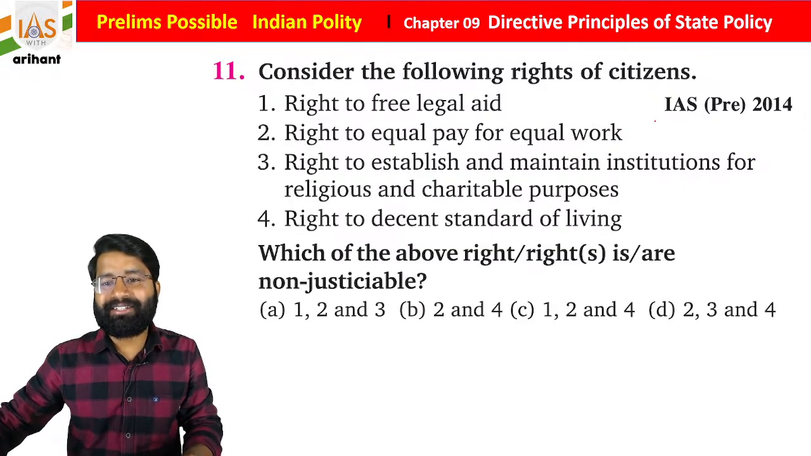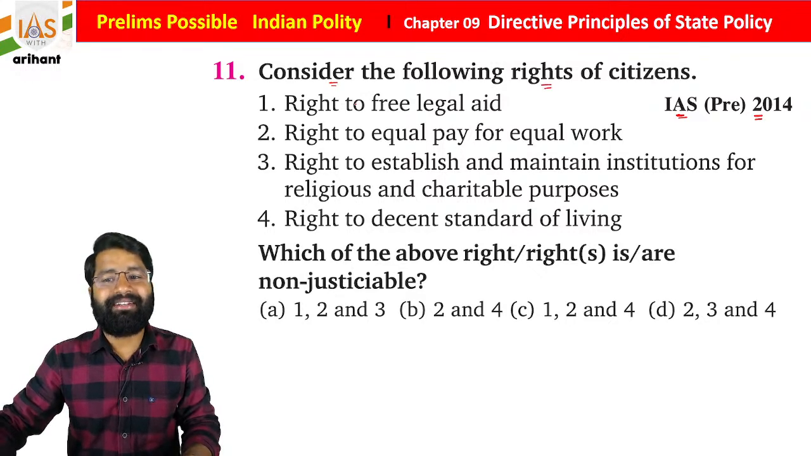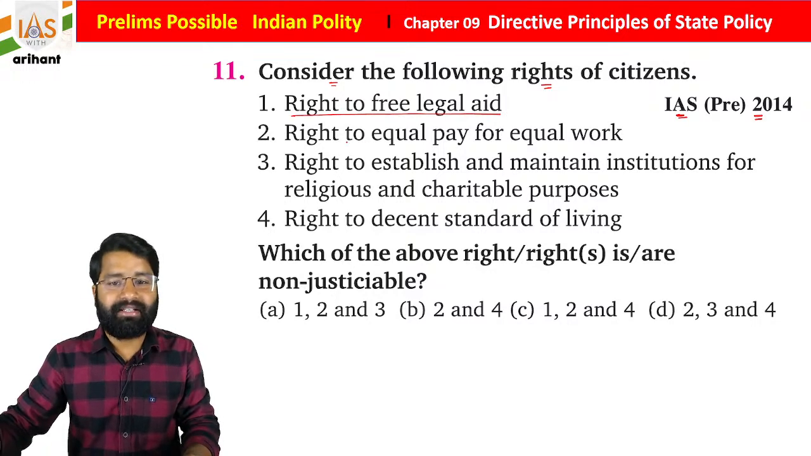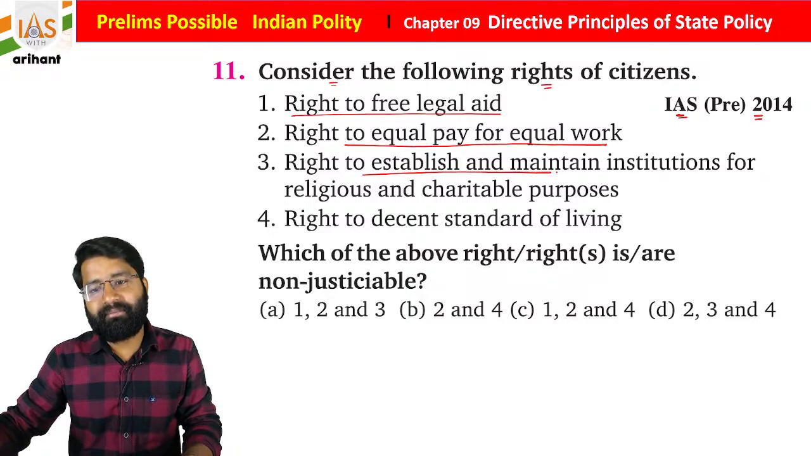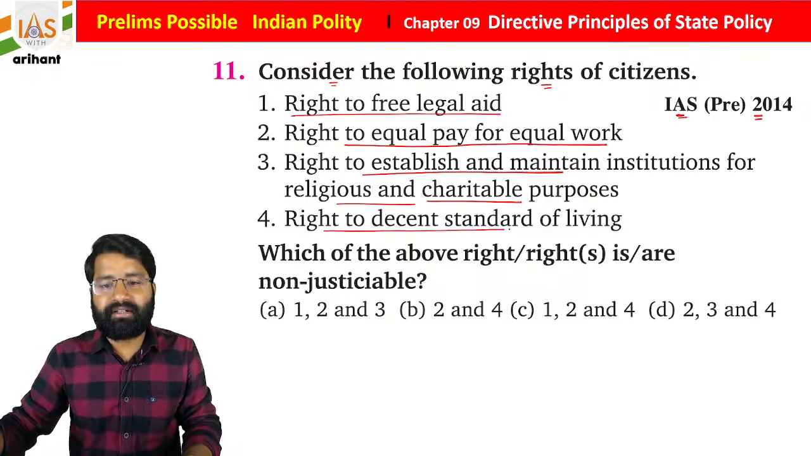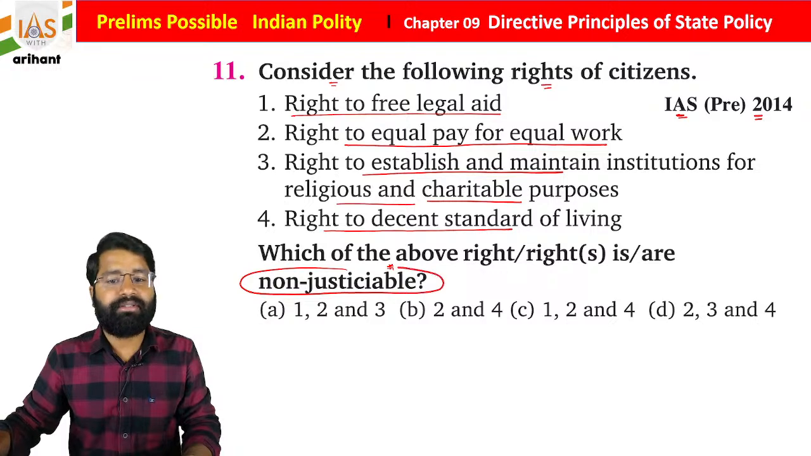Now see the next question. It was in UPSC pre-2014. Consider the following rights of citizens: right to legal aid, free legal aid; right to equal pay for equal work; right to establish and maintain institutions of religion and charitable purpose; and right to a decent standard of living. Now, which of the above is non-justiciable? Non-justiciable.